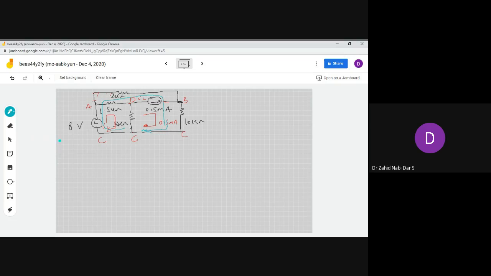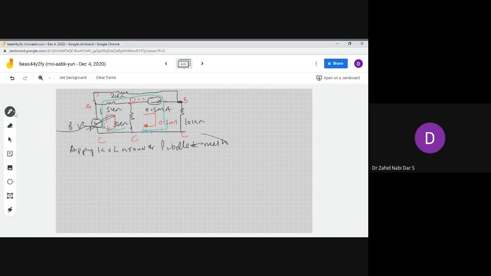Now let's apply KVL around the labeled mesh. First step would be to apply KVL around the labeled mesh. So mesh number one would be this.